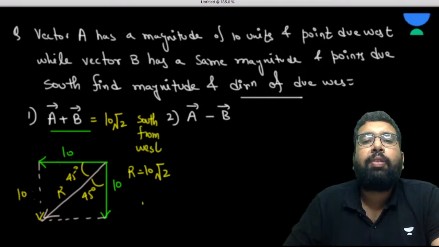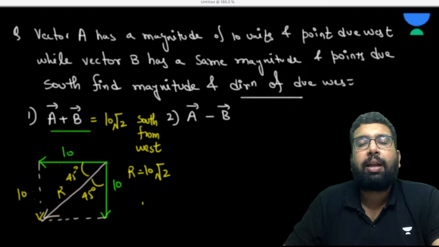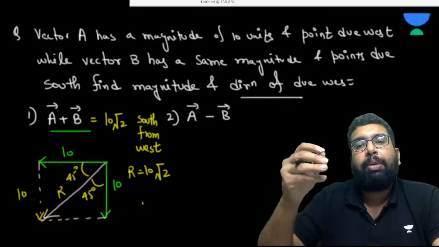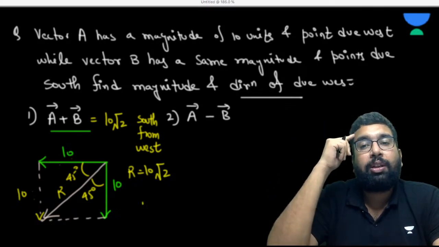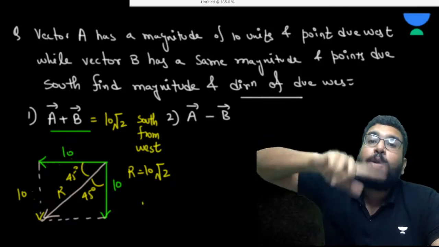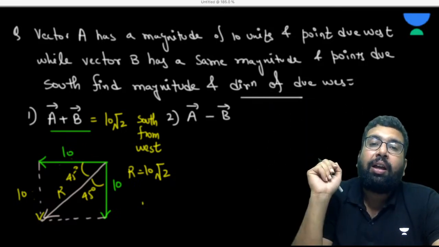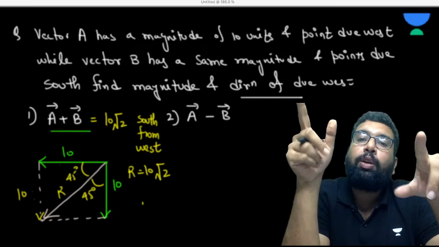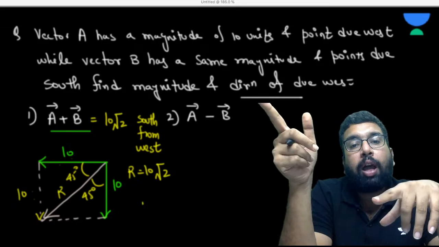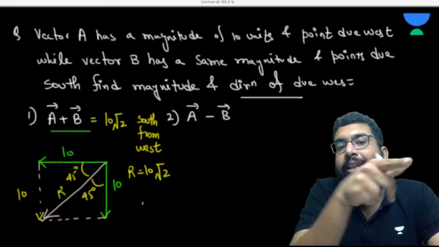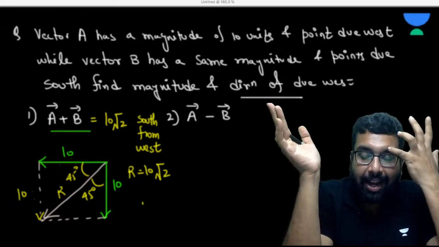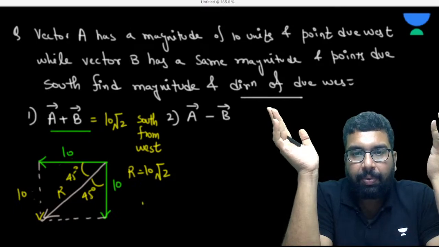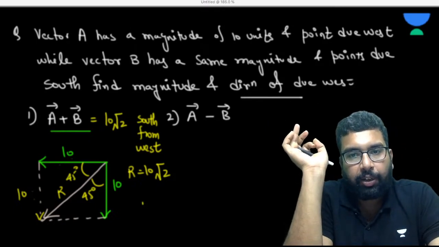Understood? But remember, if this kind of question comes in the examination with some options, and only south is written, then don't think that the option refers to something else, because west is already written in the question. So only south is also written here. That means you are seeing the direction due south from due west. Understanding my point? Yes or no? Please answer me.